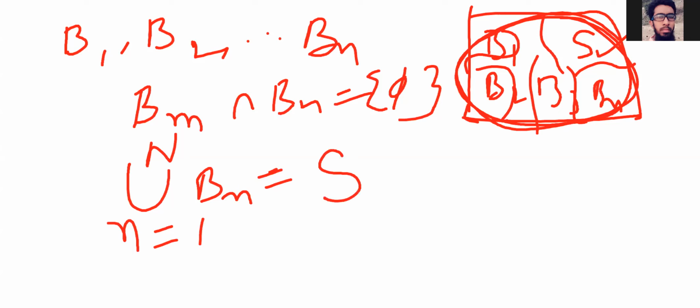First, whatever data is given in the statement, we have written: the sample space consists of n mutually exclusive events, and all the events are mutually exclusive. Next, the union of all the events leads to the sample space. I hope you understand up to here.